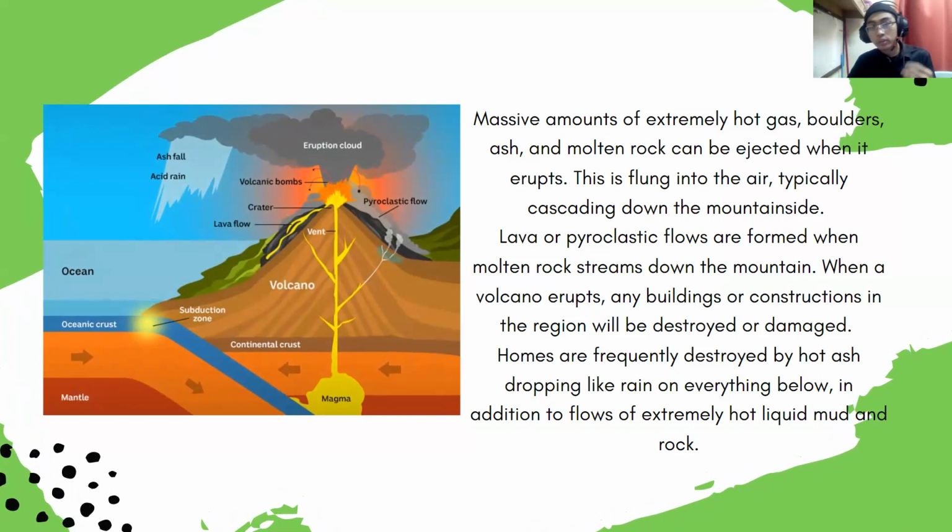This is flung into the air, typically cascading down the mountainside. Lava or pyroclastic flows are formed when molten rock streams down the mountain. When a volcano erupts, any buildings and constructions in the region will be destroyed or damaged. Homes are frequently destroyed by hot ashes falling like rain and everything below it, in addition to the flow of extremely hot lava mud.